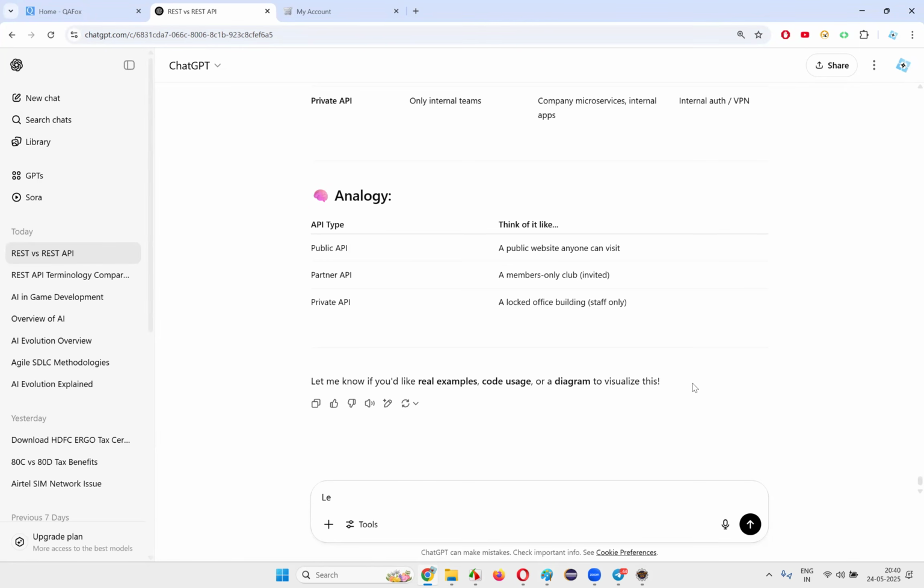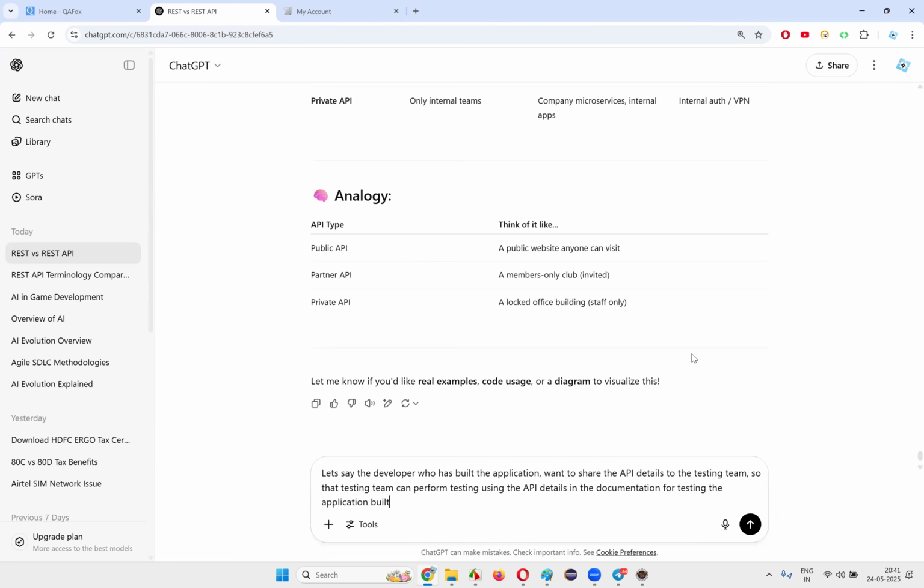Okay, let's say the developer who has built the application wants to share the API details with the testing team so that the testing team can perform testing using the API details in the documentation for testing the application built by the developer.